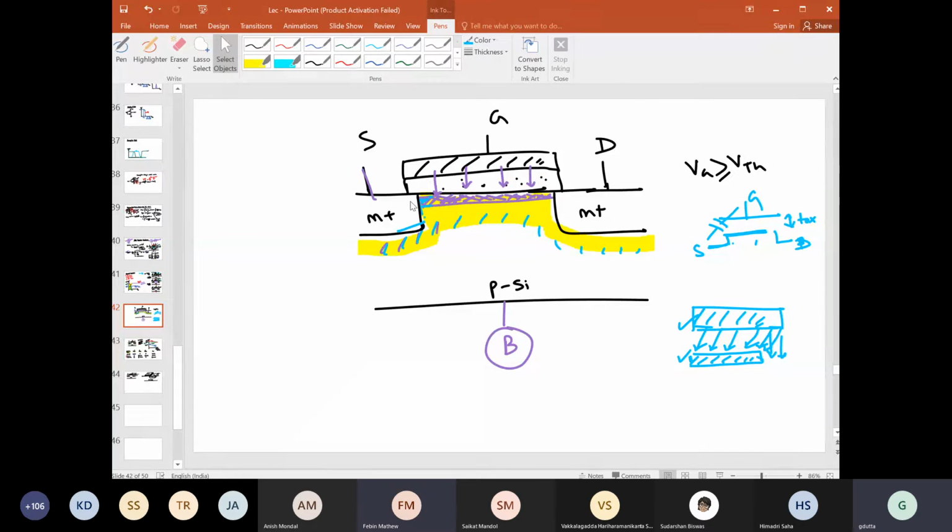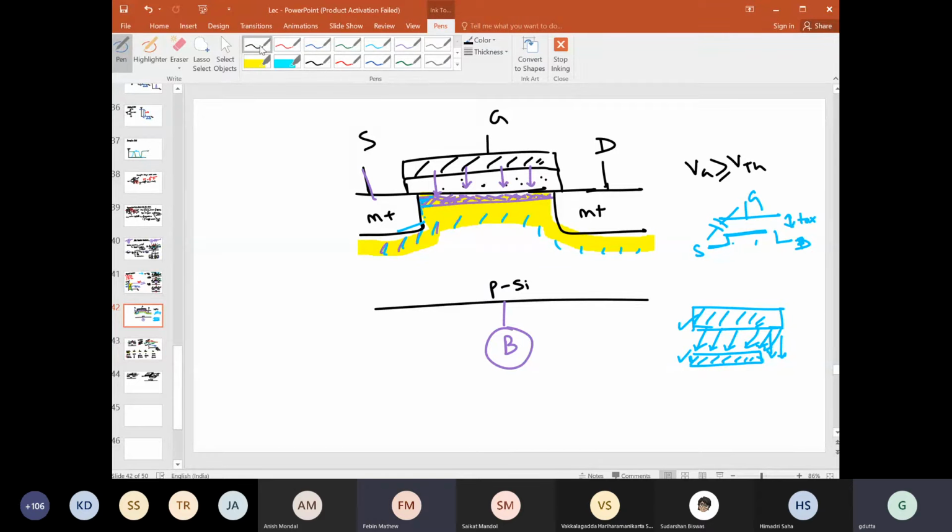Yeah, like there will be an extension of that electron channel inside the N plus region, right? Extension of what? Yeah, like there won't be a depletion region near the electron channel, right? I think I am not getting your question. There will be no depletion region near the electron channel? I think I am not getting it. Febin, can you please rephrase your question?